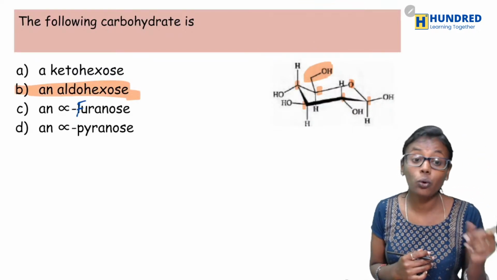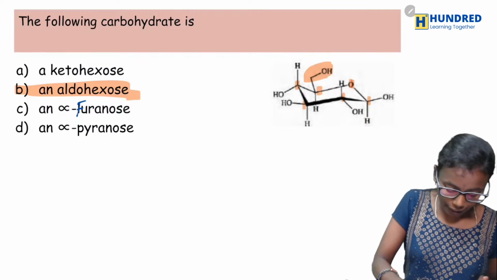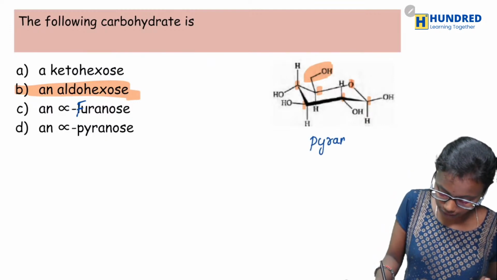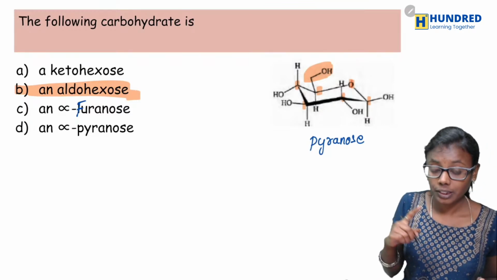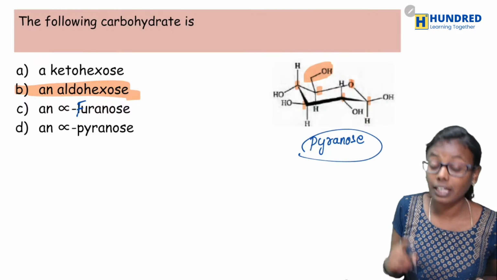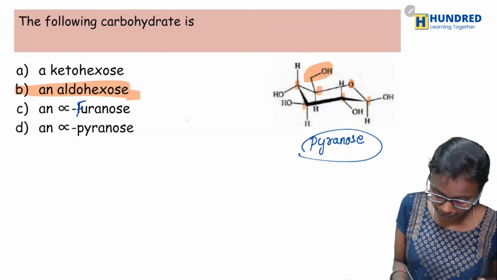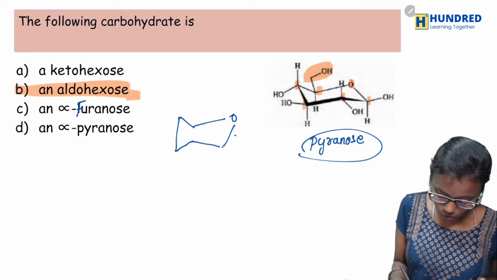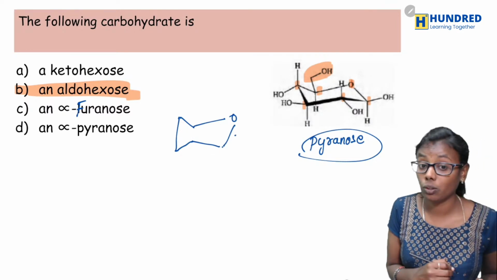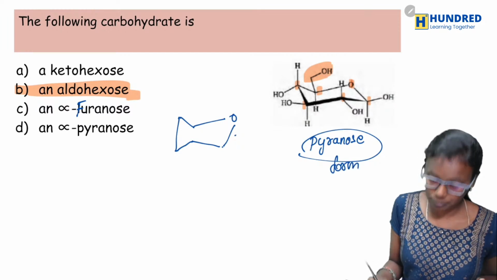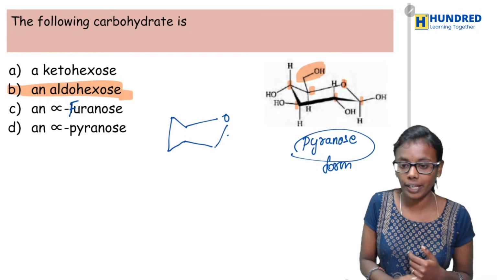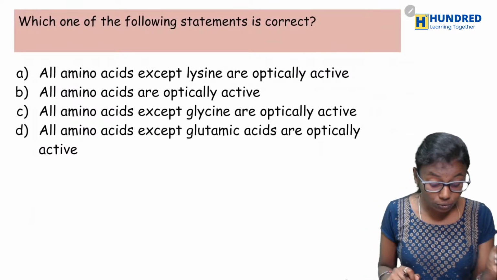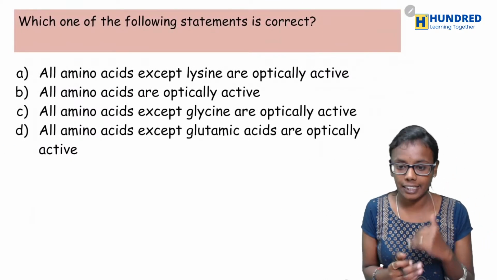It is an aldohexose. It is a pyranose ring. If the ring is pyranose, it should be like this. So this is your pyranose form. But the actual thing is what? It is an aldohexose. Yes. And next is, which one of the following statements is correct?